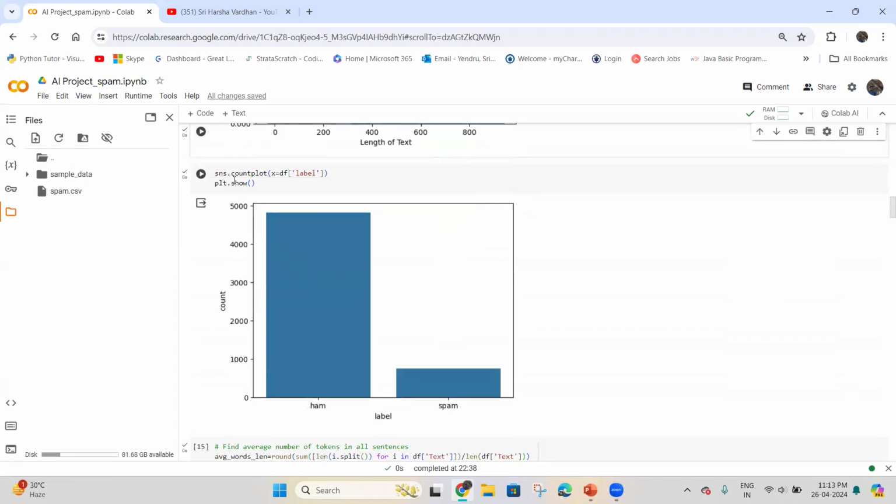And coming to the count plot, it shows the frequency of unique values in the label column.